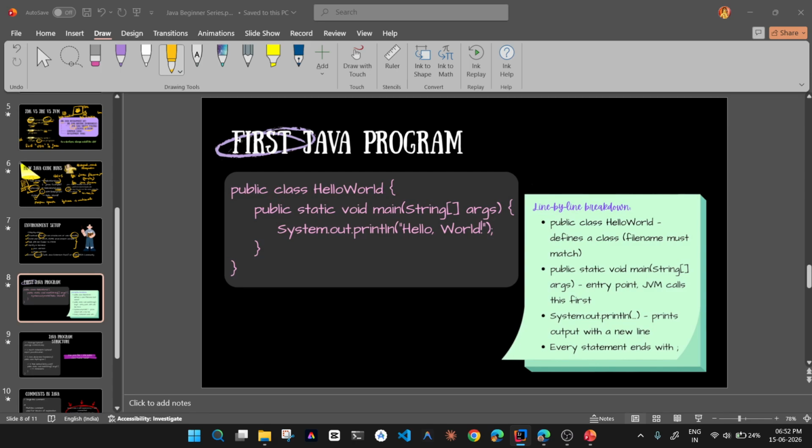And I can also print System.out.println 1 plus 1 plus 1. So let's see what the output will be. It has given the addition value of 1 plus 1 plus 1, which is equal to 3.